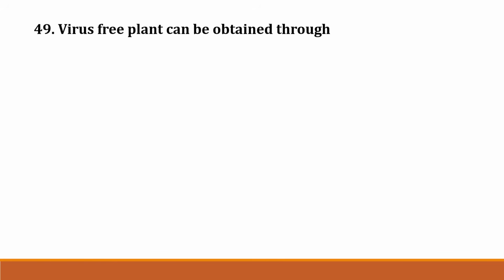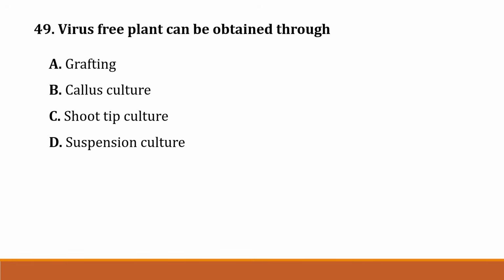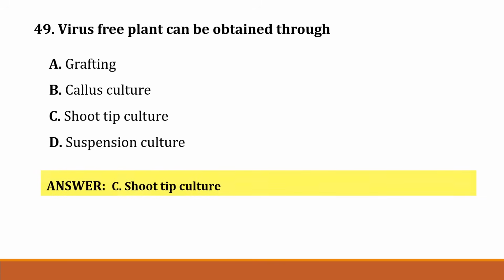The next question number 49. Virus-free plant can be obtained through option A, grafting. Option B, callus culture. Option C, shoot tip culture. Option D, suspension culture. Correct answer is option C, shoot tip culture.